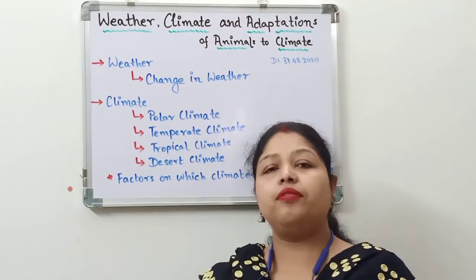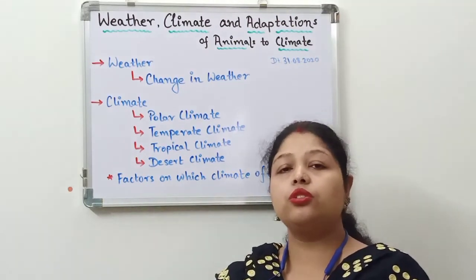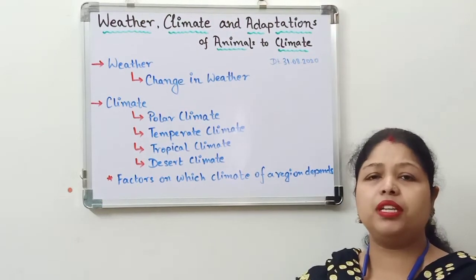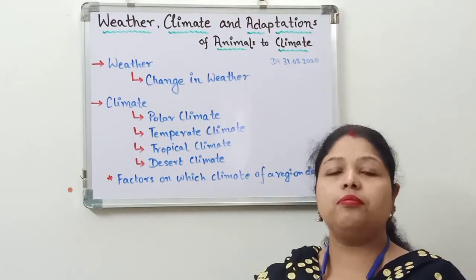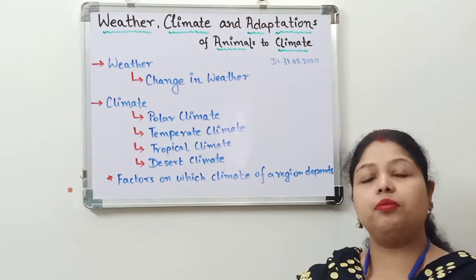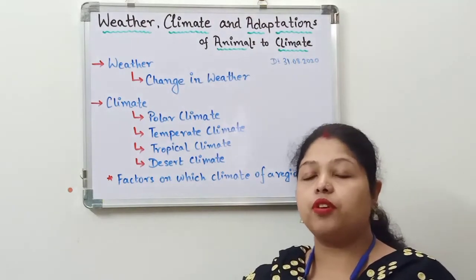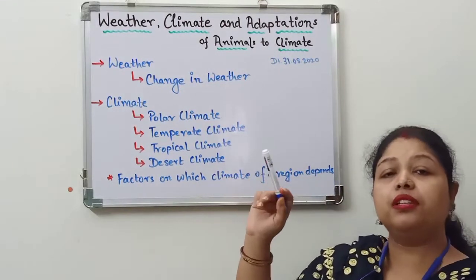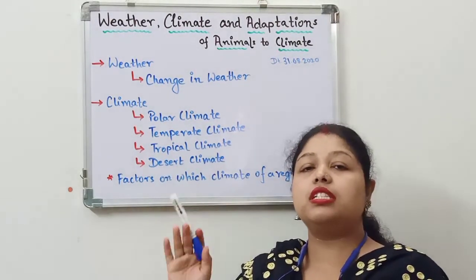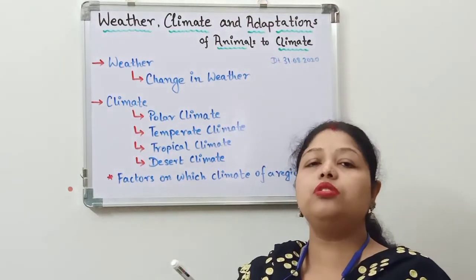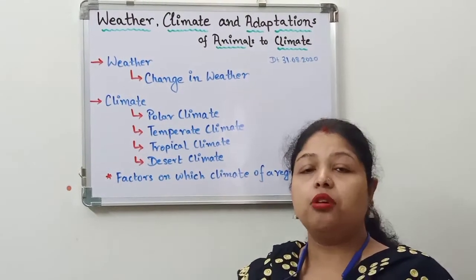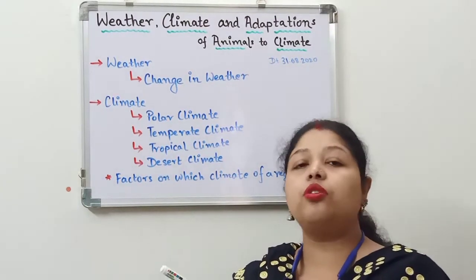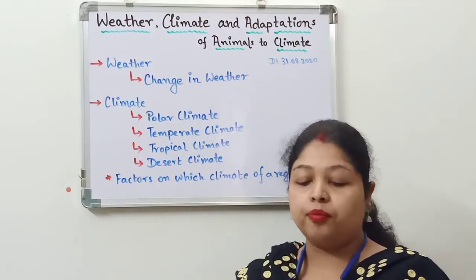And if you are having a cloudy day, that means there is no sun, so the weather is going to be a little bit normal or a little bit lower in temperature, and that will be cooler than the previous one. So basically the change in weather happens due to the presence of the sun. To some extent clouds are also responsible for that, but the main thing that controls the weather is the sun.